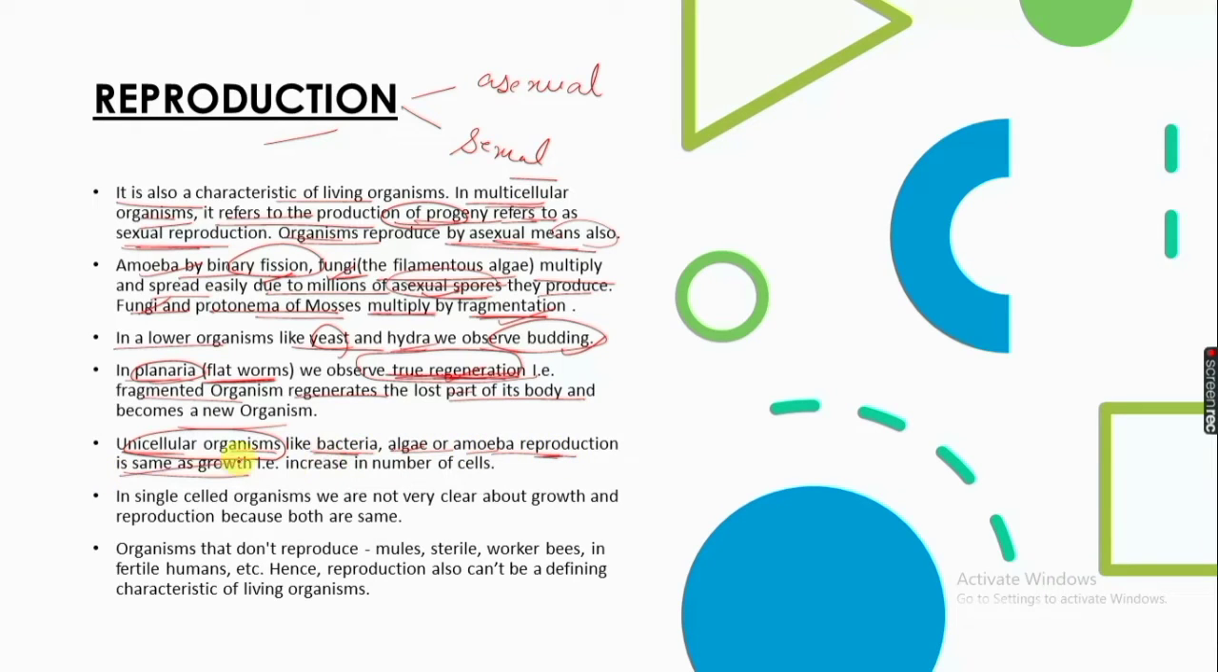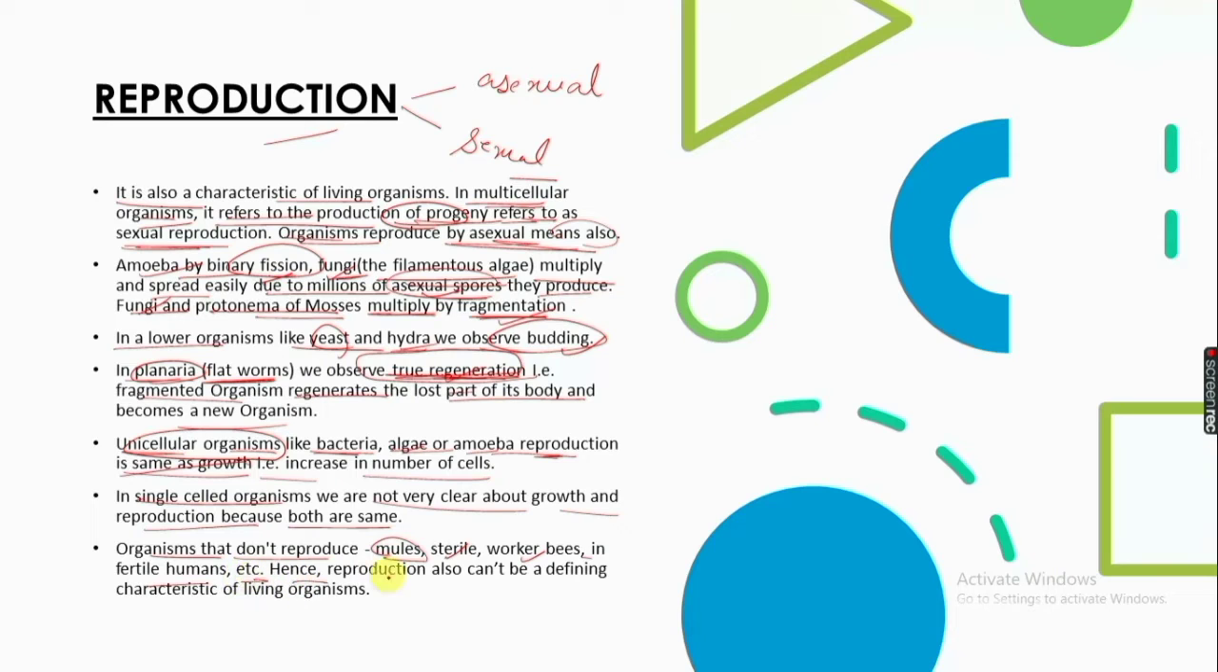In single-celled organisms, we are not very clear about growth and reproduction because both are the same in them. Organisms that don't reproduce include mules, sterile worker bees, infertile humans, etc. Hence, reproduction also can't be a defining characteristic of living organisms.